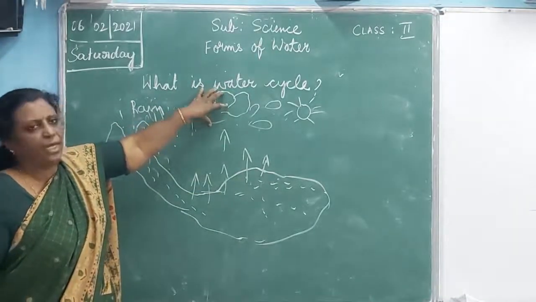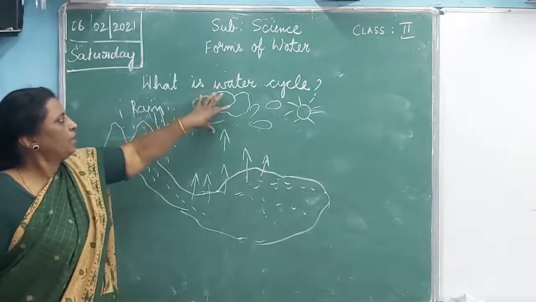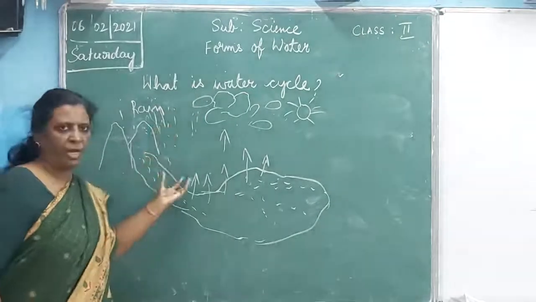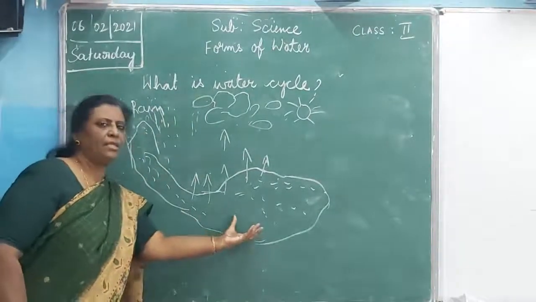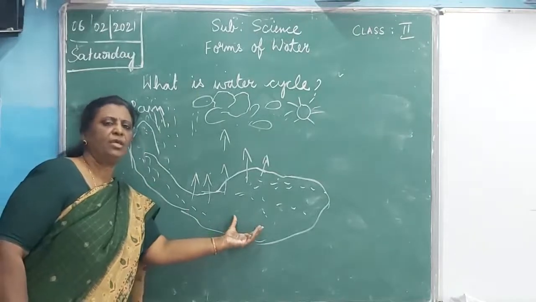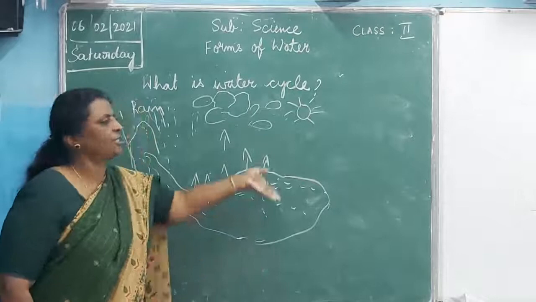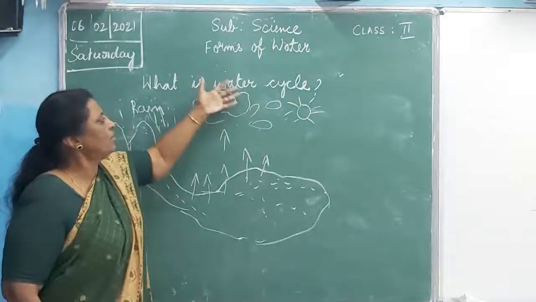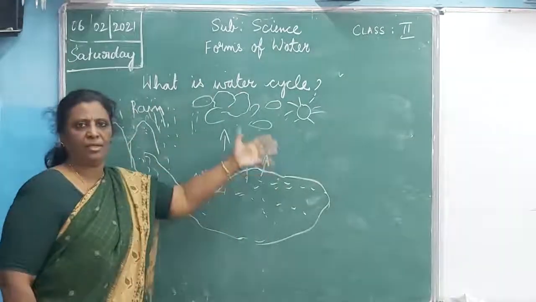When the clouds cool down, that water comes out of the clouds in the form of rain. Again, it gets collected in the lakes, rivers, seas and ponds everywhere, and then again because of the heat, the sun takes it up. Again it collects in the clouds, cools down, and comes down in the form of rain. So this is the cycle.